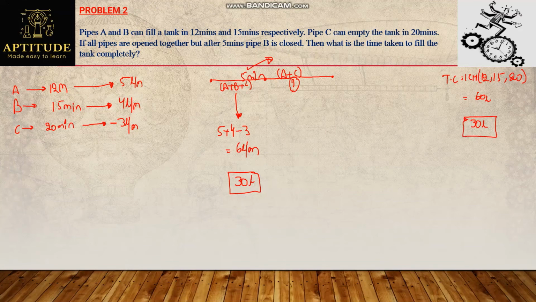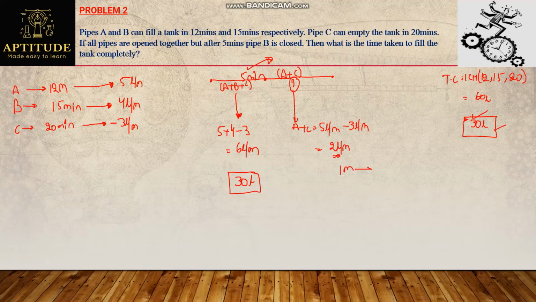So now A and C together need to fill this 30 liters, and I need to find out how much time they'll take. Now which pipes are open? A and C. A is a filling pipe, 5 liters per minute. C is an emptying pipe. Efficiency is 3 liters per minute, but it is minus. So if they open together, they can fill only 2 liters per minute. Why? Because C is emptying 3 liters. So I can fill 2 liters at a time per minute in a tank. With this efficiency, how much time will it take to fill 30 liters is the question.